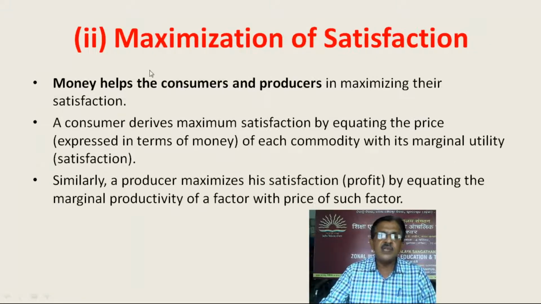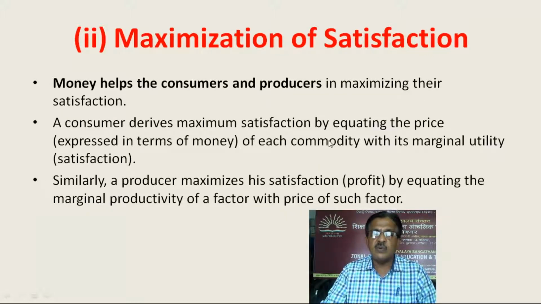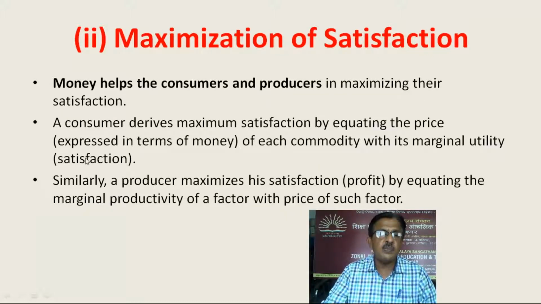Maximization of satisfaction. Money helps the consumer and producers in maximizing their satisfaction. A consumer derives maximum satisfaction by equating the price expressed in terms of money of each commodity with its marginal utility or satisfaction. Similarly, a producer maximizes its satisfaction, that is profit, by equating the marginal productivity of a factor with price of such factor.